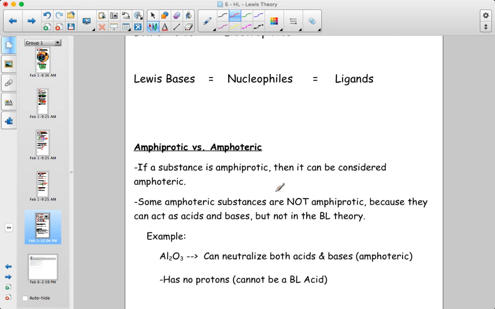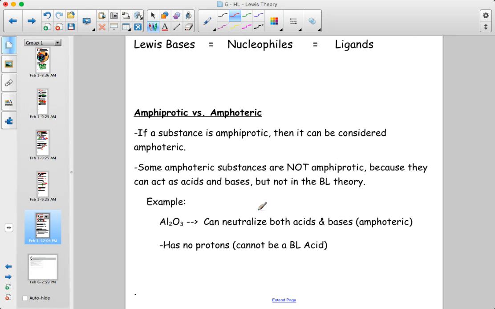A final consideration also is amphiprotic versus amphoteric. We mentioned these terms before and that they are not the same. So amphiprotic is a more specific term in the way that Bronsted-Lowry theory is more specific than Lewis theory. And so if you're amphiprotic, that means you can act as an acid and base in the Bronsted-Lowry theory because you can both donate and accept protons. Amphoteric is a broader term. So there are certain amphoteric substances that don't also fit under the umbrella of amphiprotic because they can act as acids and bases, but not necessarily in the Bronsted-Lowry theory.